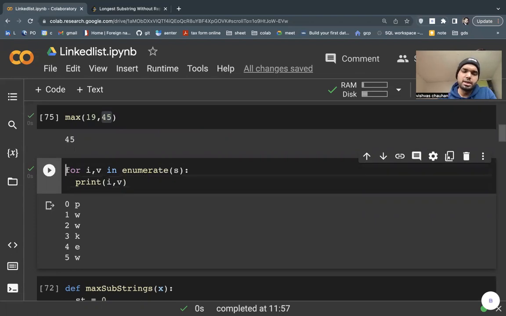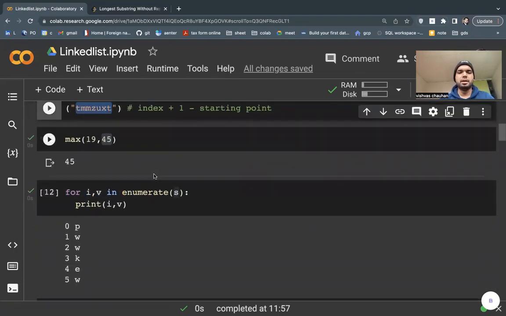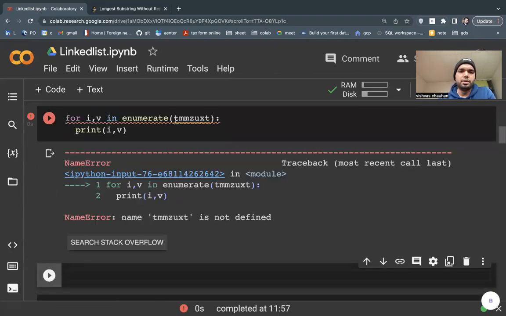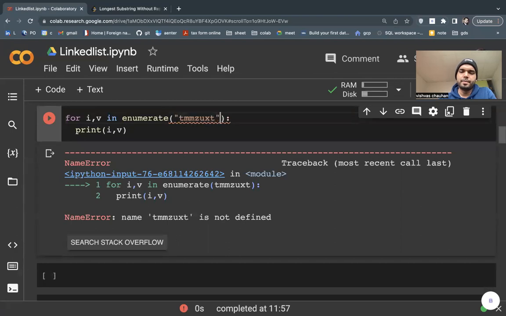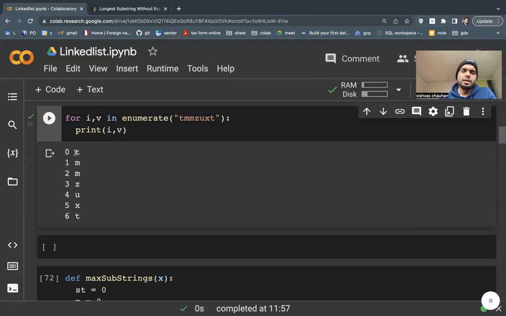So this is a basic function, enumerate. When I enumerate a string, here I can put this string and then you can see my index and the value for this. Okay, now you get it: this is my 0, this is my 1. But for the length, like I said, I have to add 1 in this condition because I have to start counting from 1. So let's start the code.